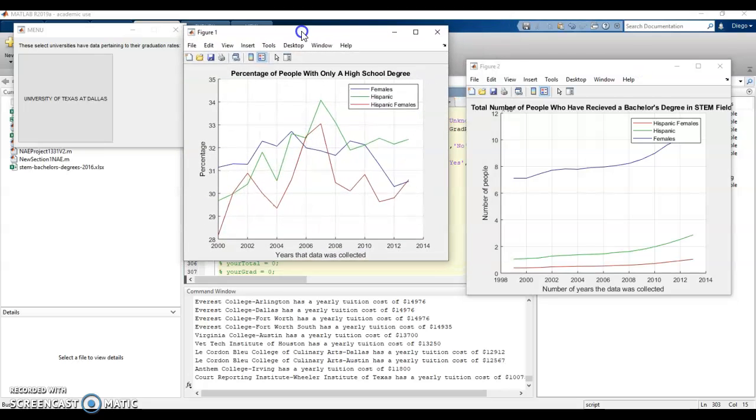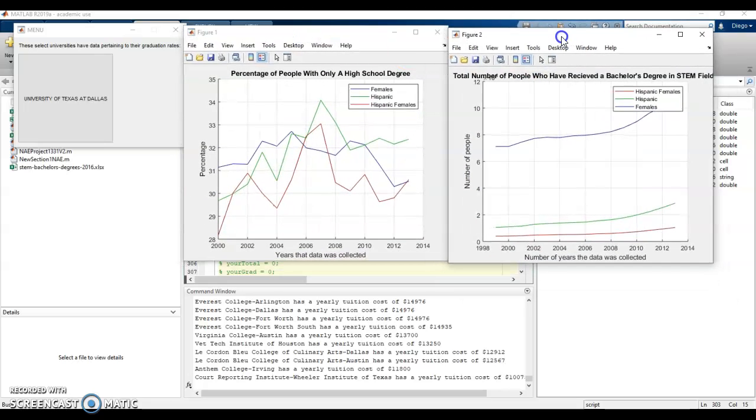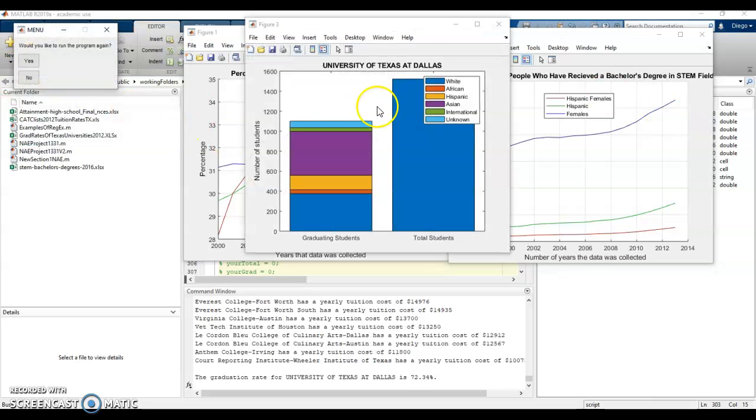As you can see, I did change the second graph just so it can be similar to this first one. Of course, these things are flipped. I doubt anyone's going to really pay attention to that. It's more so about the color scheme, just so people can relate one to the other. Like, oh, hey, while female high school attainment rates have dropped, the overall number of people who've gotten bachelor degrees that are female is an upward trend. All right, so let's see if this works, and it does.